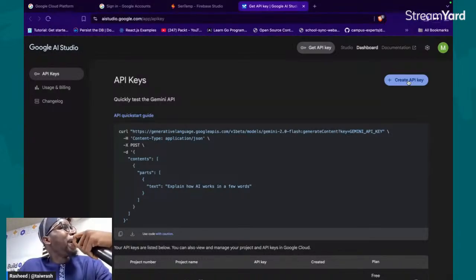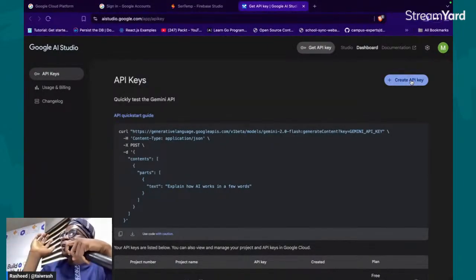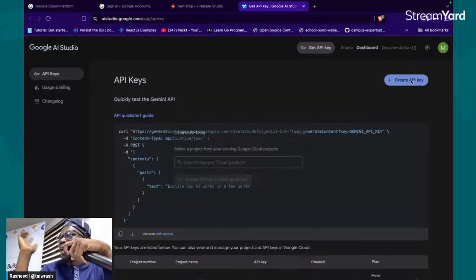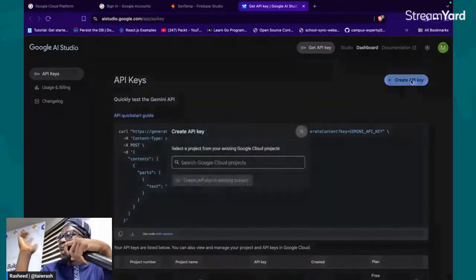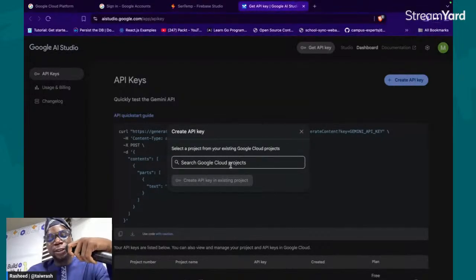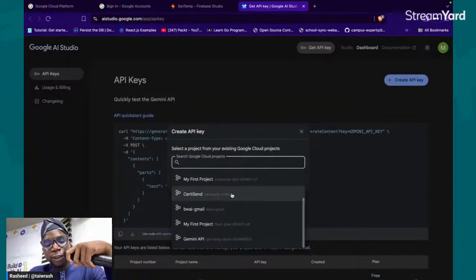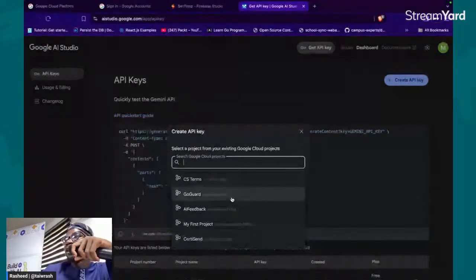Okay, so I'll click on create API key. It's as simple as that. You can see that we are not doing anything complicated, just clicking, following instructions, clicking. That's the vibe part of the thing. So now I have a list of projects that I have up and running. If you don't have that, you should have a button that will ask you to create a project.